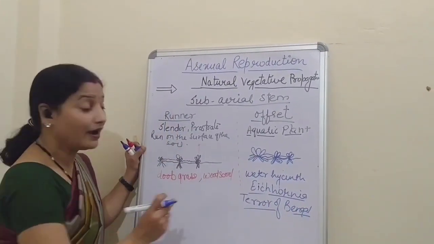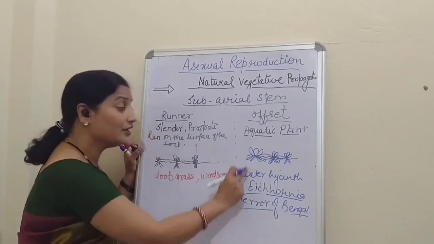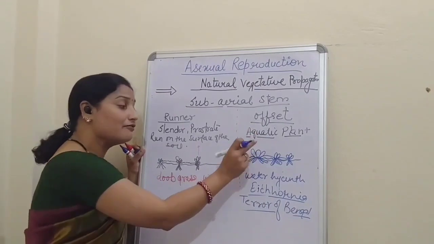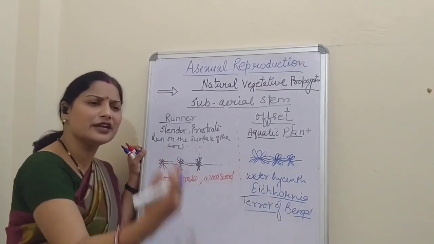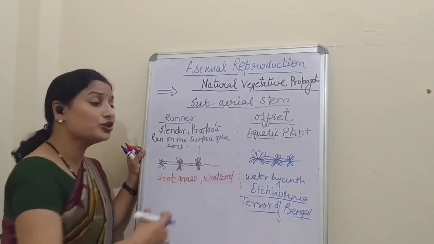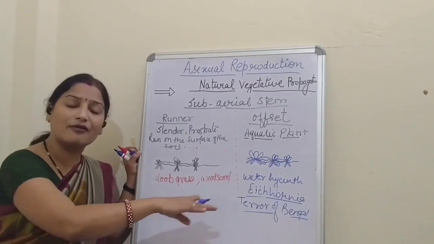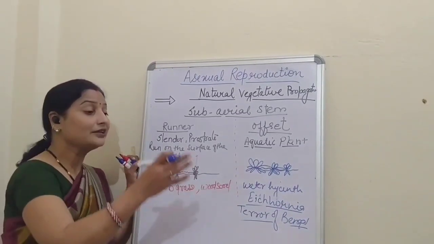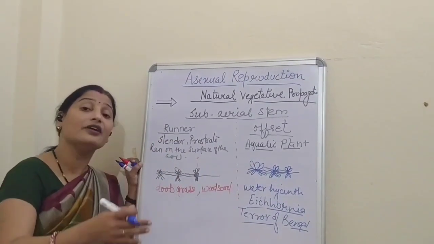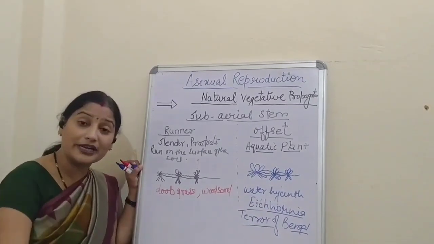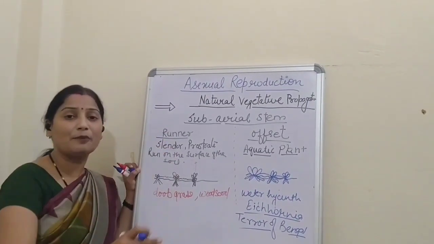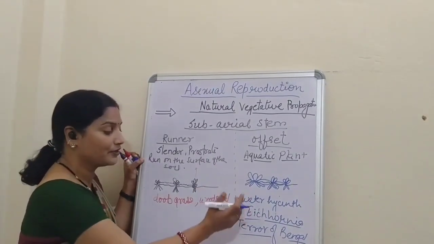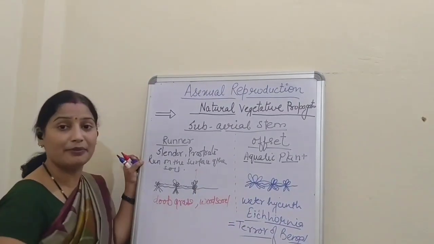Understood? Why is it called the Terror of Bengal? Just because of this offset type of growth, within a very short time the plant automatically develops and covers the whole water body. And once it covers the whole water body, the other organisms living inside the water do not get proper sunlight and proper air to breathe, and that's why it is a problem. So it is called the Terror of Bengal.